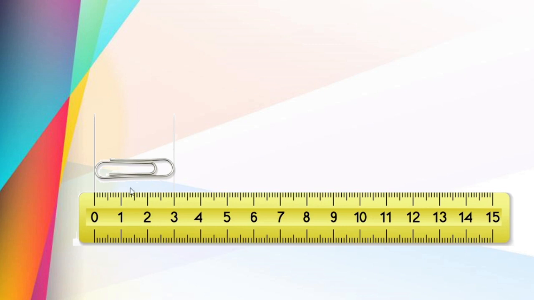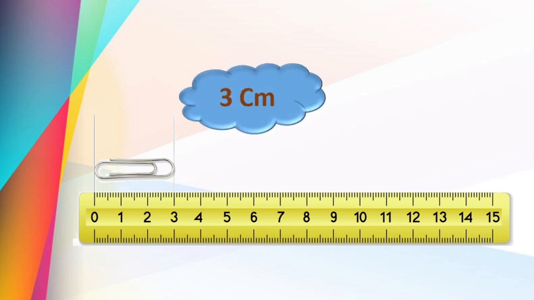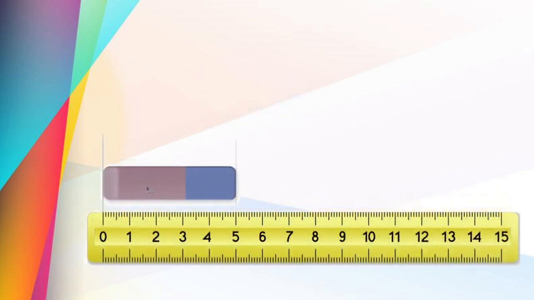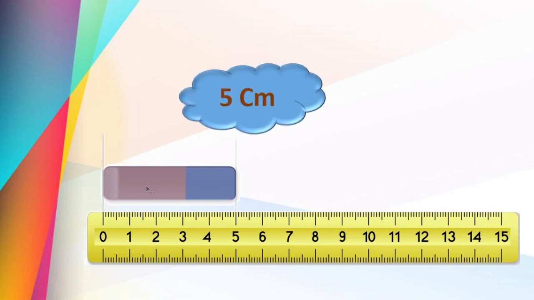Now dear children, here we can see the U-clip. What is the measure of this U-clip? Come on, tell me. Very easy this is. Correct. 3 centimeters. Right? One more. What is the length of this eraser? Scale is there. You can see the exact length of this eraser. That is nothing but 5 centimeters. Correct?